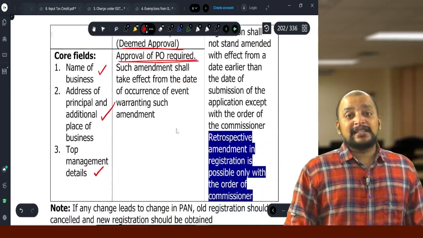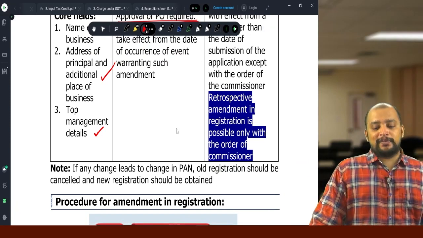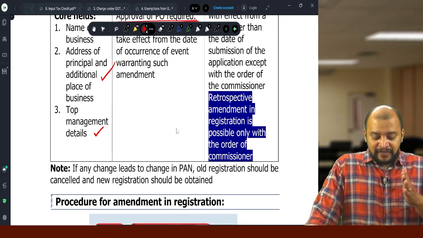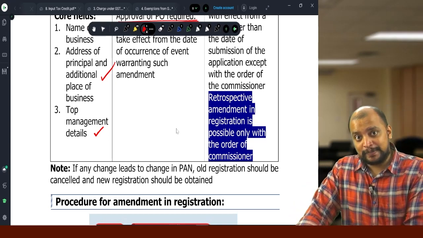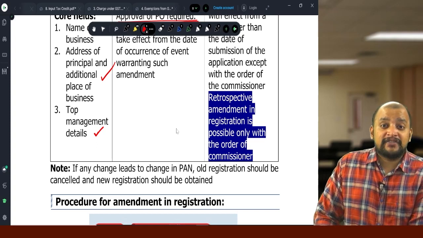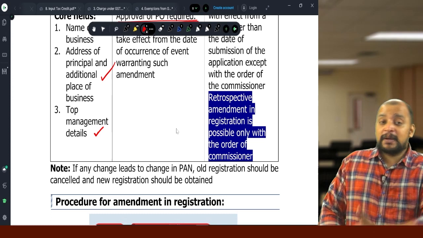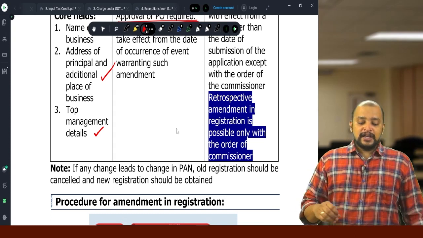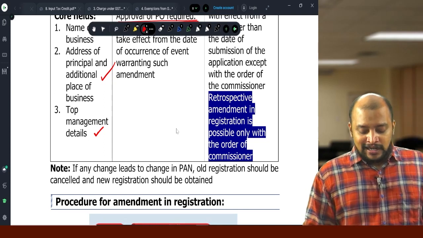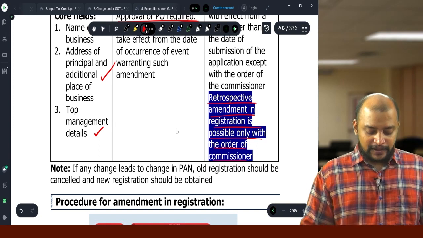Then there is a retrospective amendment. So what does this retrospective amendment mean? That is, today we make an application for amendment and the order is also passed. But what is the effective date of amendment? From today, the date when order is given. But can it be from a prior date? Yes, it is possible only with the order of commissioner. So retrospective amendment in registration is possible only with the order of commissioner.